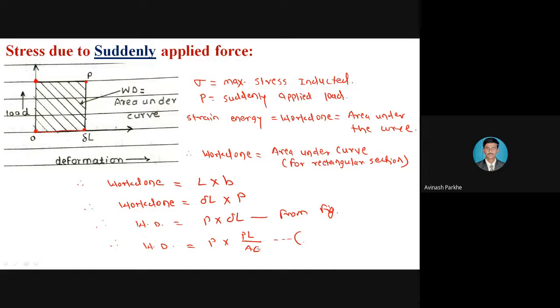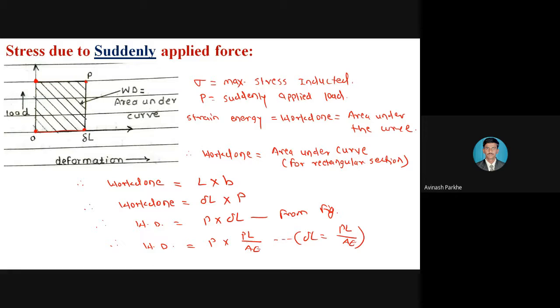That is, delta L is equal to PL upon AE. So whatever delta L term is present, it is replaced by PL upon AE. In addition, we have one more formula: work done is equal to P as it is, into sigma L upon E, because delta L, that is sigma, is equal to P upon A.